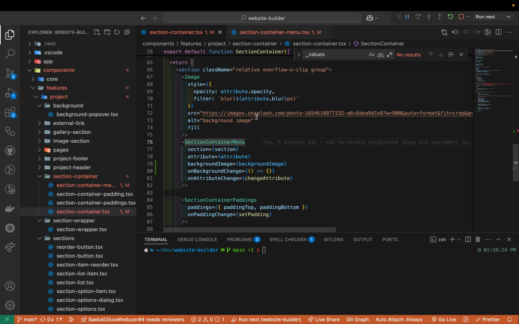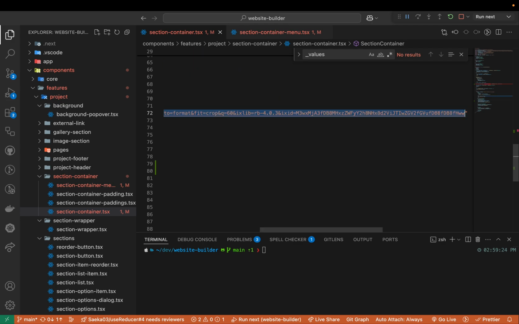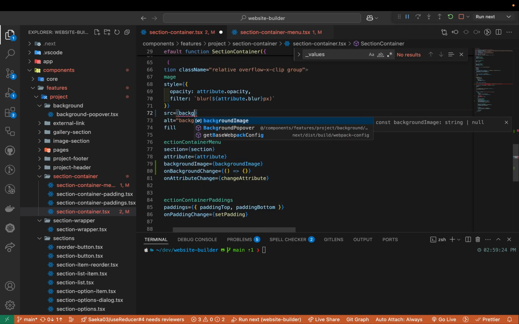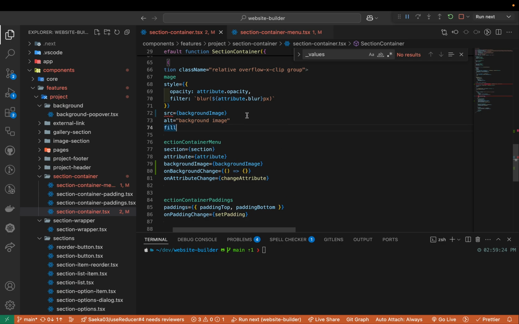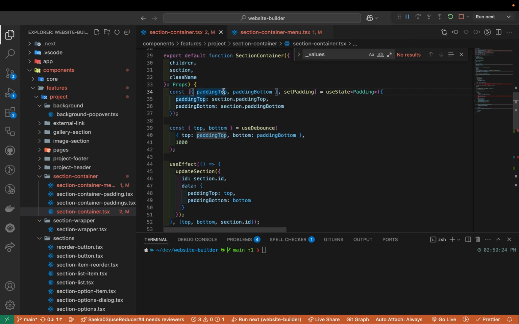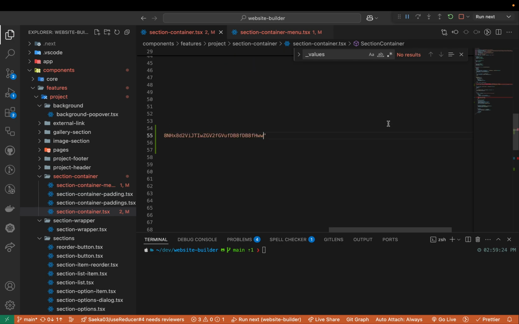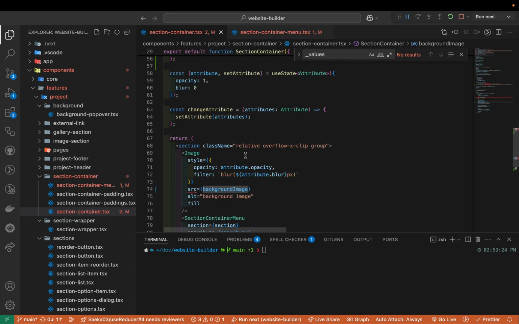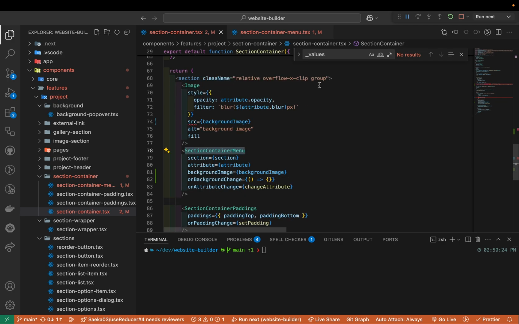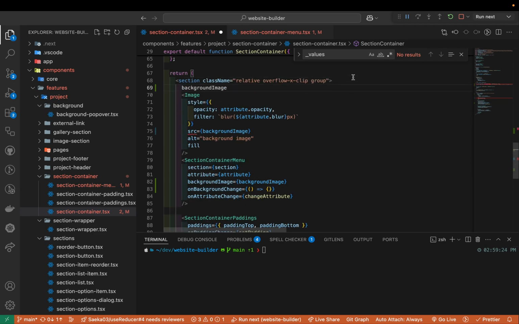Okay, so I'm gonna make it a little bit dynamic. So this one, I'm gonna change it to backgroundImage here. Okay, backgroundImage. Let me just quickly do that. So where's the background? Oh, here. So it's just hard-coded for now. I'm gonna leave it like that. And then we show the image tag only when backgroundImage exists, right? So here I'm gonna make it conditional.